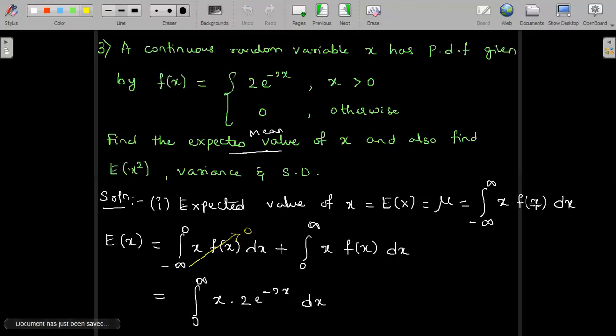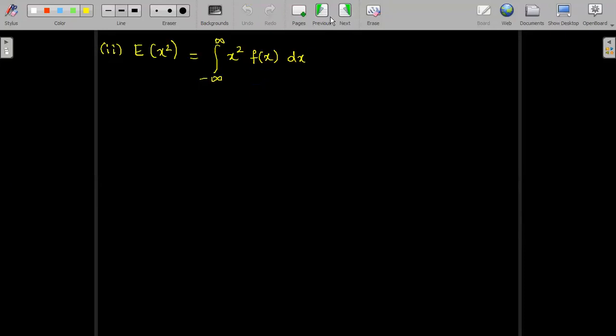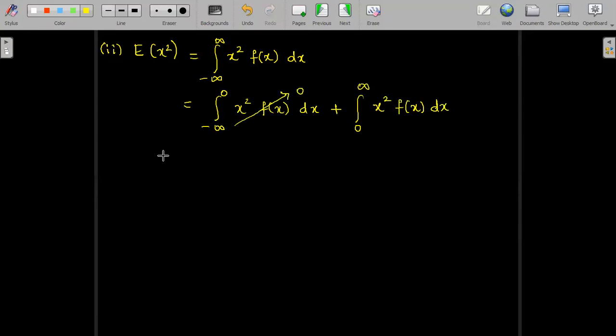So integral minus infinity to infinity x into f of x dx. In the same manner, keeping that, instead of x we have x square here. So this will be x square into f of x dx. And here also in the negative interval, the value of f of x is 0. I can just split it as integral minus infinity to 0 x square f of x dx plus integral 0 to infinity x square f of x dx. In the negative interval, the value of f of x is 0. So we just have to evaluate the positive interval.